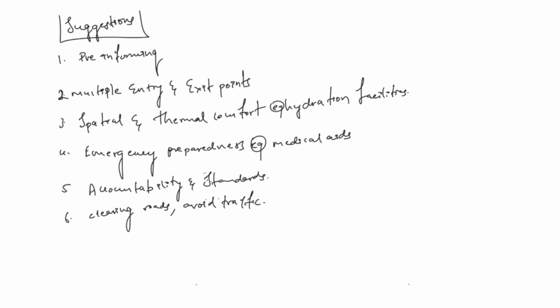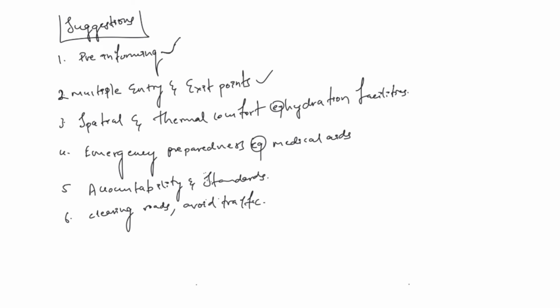In GS paper 4, the first and foremost suggestion given is proper planning. That is, this involves pre-informing that a certain event is being conducted, so that accordingly officials make arrangements. Taking proper permissions, so that when there are proper permissions, you can easily ascertain the responsibility and accountability if any such event happens. Next important thing, this author is saying that we need adequate spatial planning that involves multiple entry and multiple exit points, capable of accommodating large crowds, right?